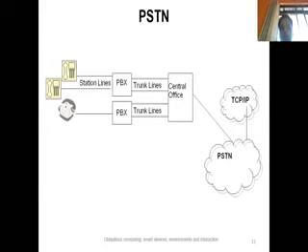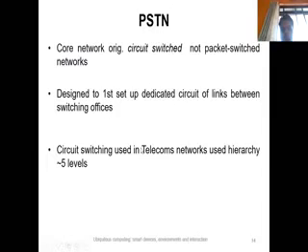Then about the PSTN network. The core network was originally not designed for packet switch transmission. It was designed for circuit switch type transmission, designed to first set up a dedicated circuit for links between the switching offices. That's what I just mentioned. And the circuit switch used in the telecommunication network uses a hierarchy.